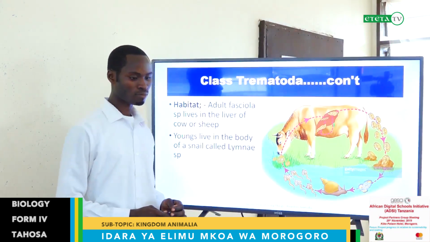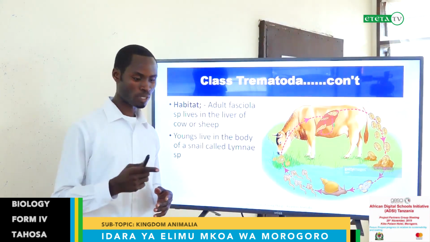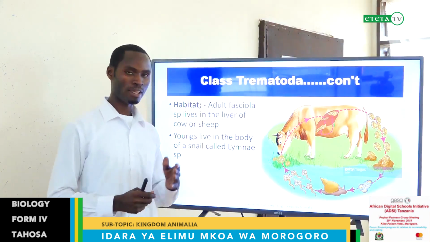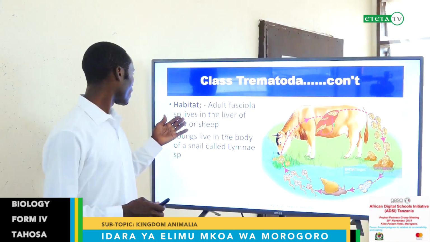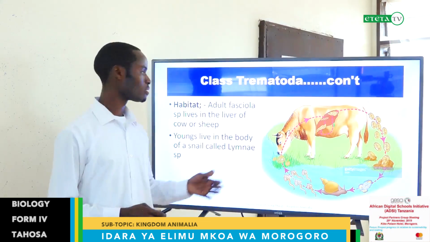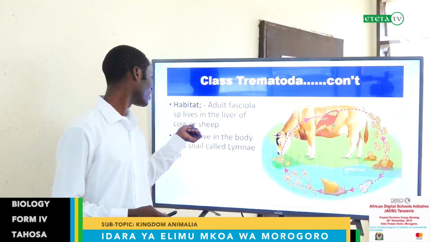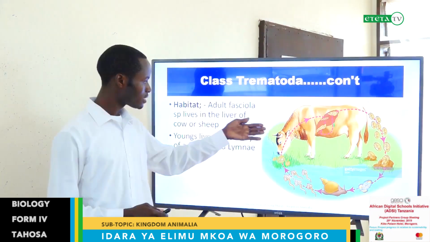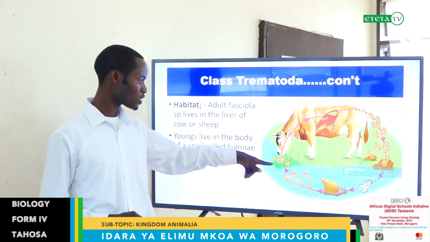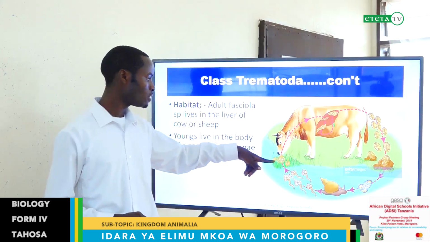Again, you have the habitat. Where do we find these Trematoda, or Fasciola, or liver fluke? They live in the liver of cow or sheep. Maybe this is why we call them liver fluke, because we find them in the liver of cow or sheep. And the cow or sheep obtain it from the grasses. As you see from the picture here, a cow is obtaining food.